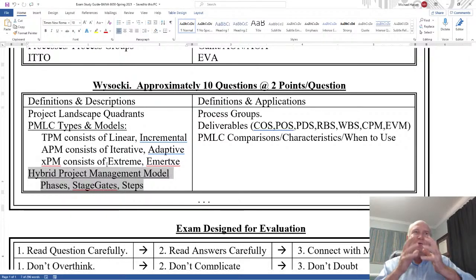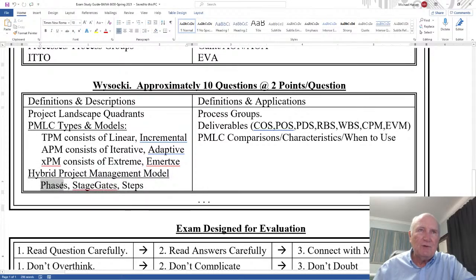It's not just taking one type, one model, and running with it. It's moving back and forth. You have different phases in this framework. You have stage gates going from one phase to the other phase, and then within each phase you have steps. And so just recognize the structure, the framework, and how that works. And there again, this is definitions and descriptions.